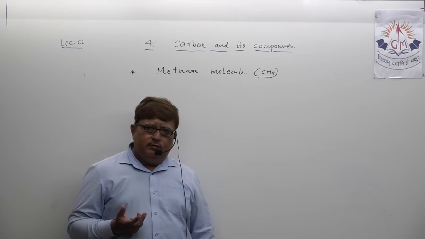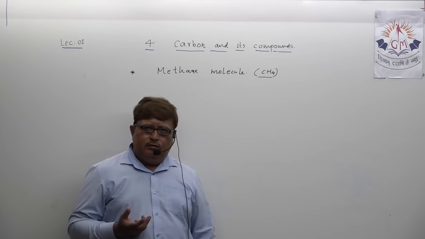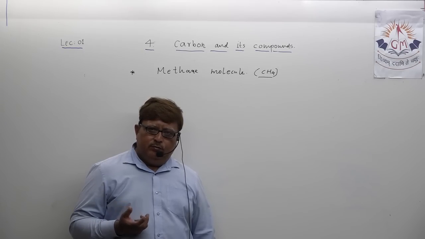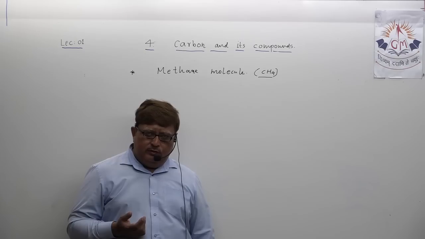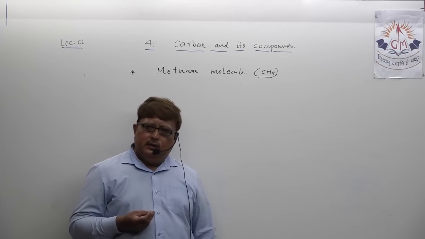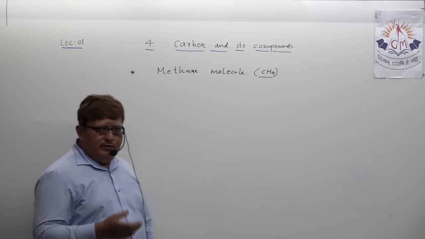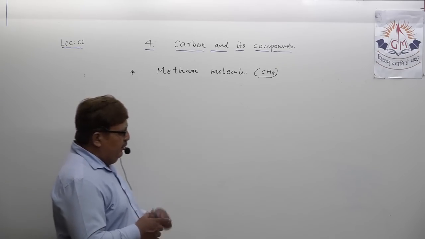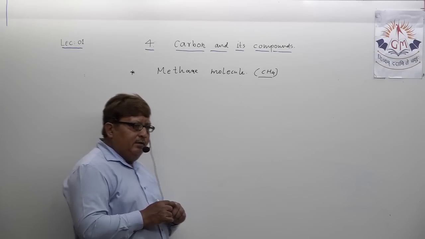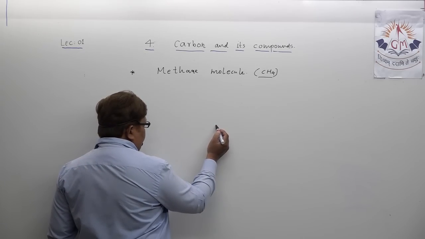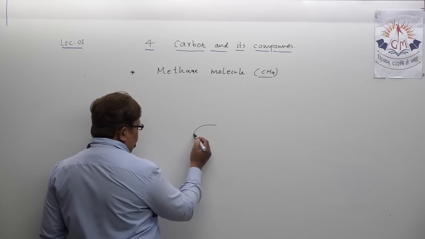It needs 4 more electrons to attain the octet state and become chemically stable, that you all know. I am just showing the carbon atom here. See, suppose this is the carbon atom.